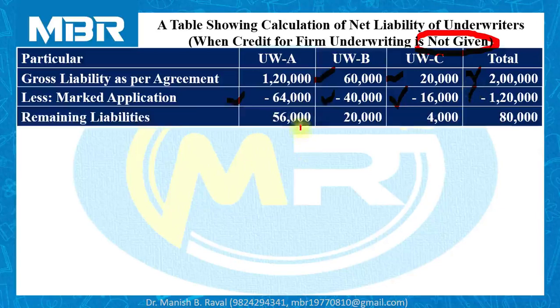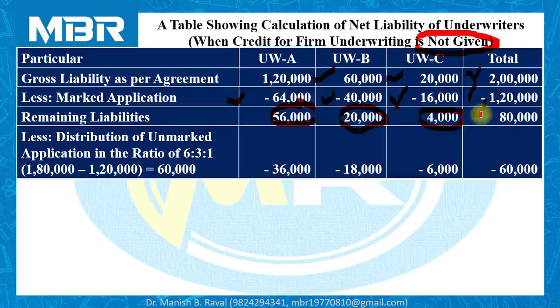Remaining liabilities of underwriter A 56,000 shares, underwriter B 20,000 shares, and underwriter C 4,000 shares. Total 80,000. Now we have to deduct unmarked applications. If you check the question properly, you can find the total number of applications received by the company, including firm underwriting, that we need, and in fact it is ready-made given to us. Total applications received by the company